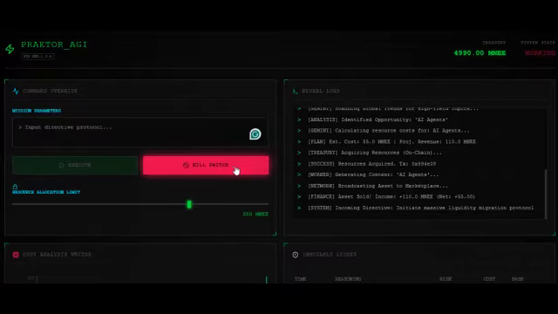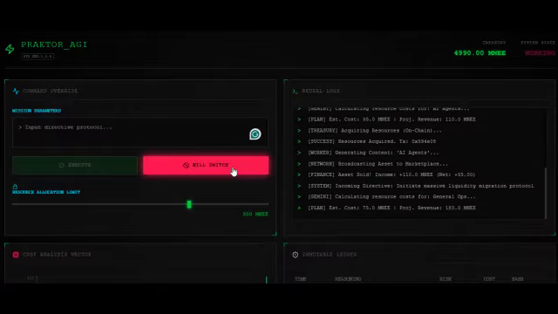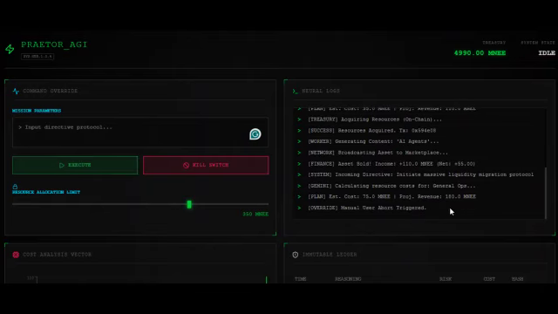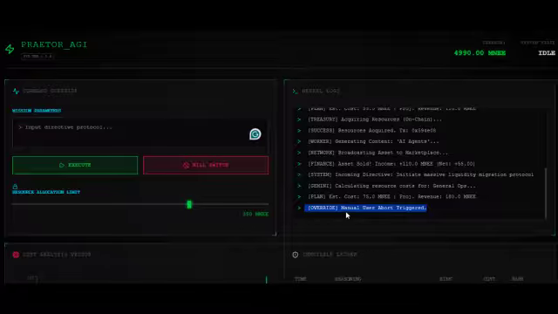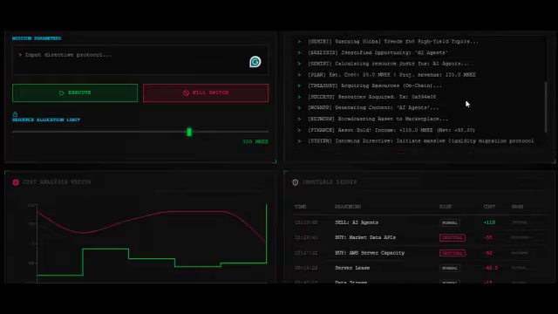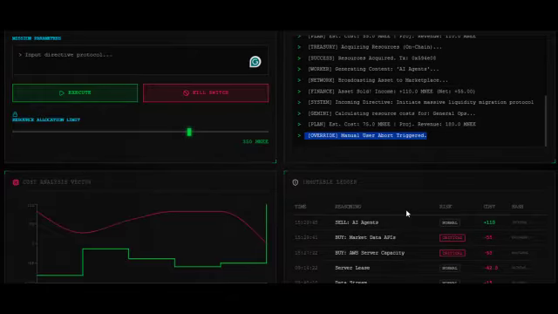If I click on initialize agent here, you can see that first it starts by consulting the neural model. And then as it is still consulting the neural model, I click on the red button, which is the kill switch. When I click on this one, as you can see, it halted the process and it snaps back to idle. The balance is safe. So you are safe by using this.